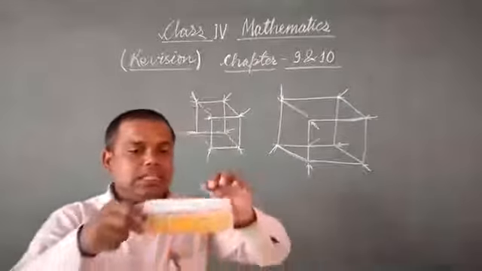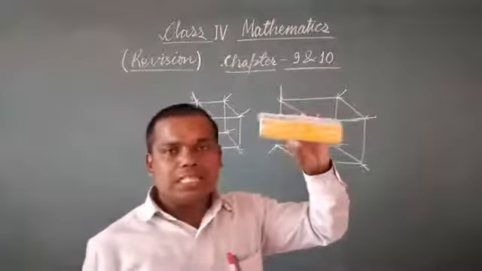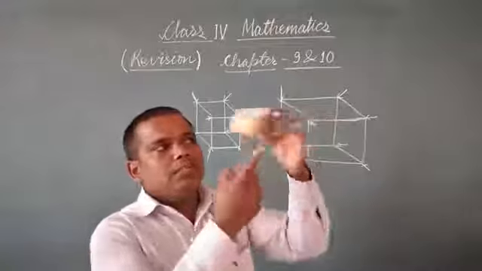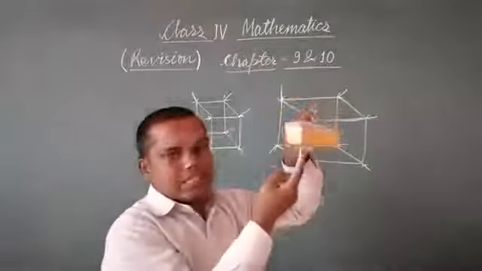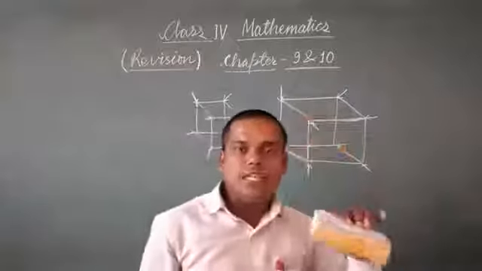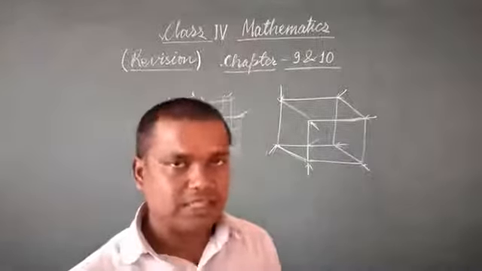Look, this is just like a cuboid, this duster. So it has 6 faces. 1, 2, 3, 4, 5, 6. Similarly, a cube also has 6 faces.